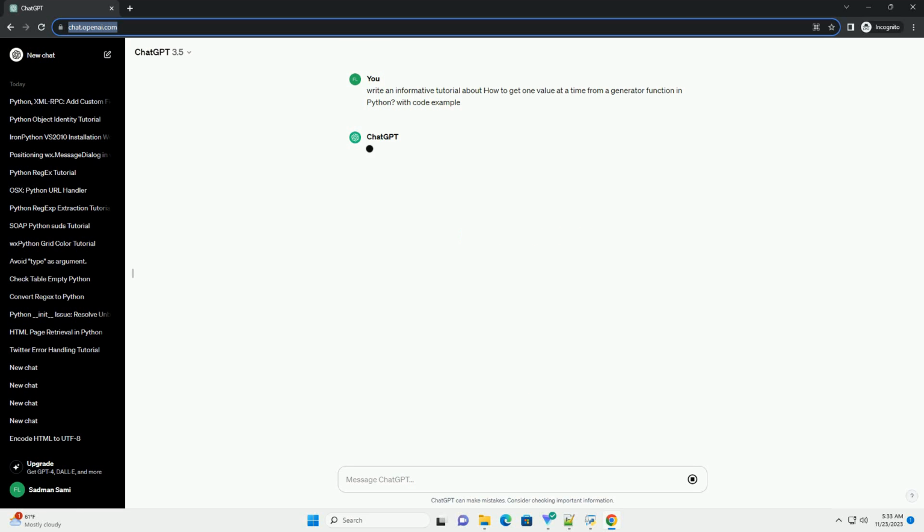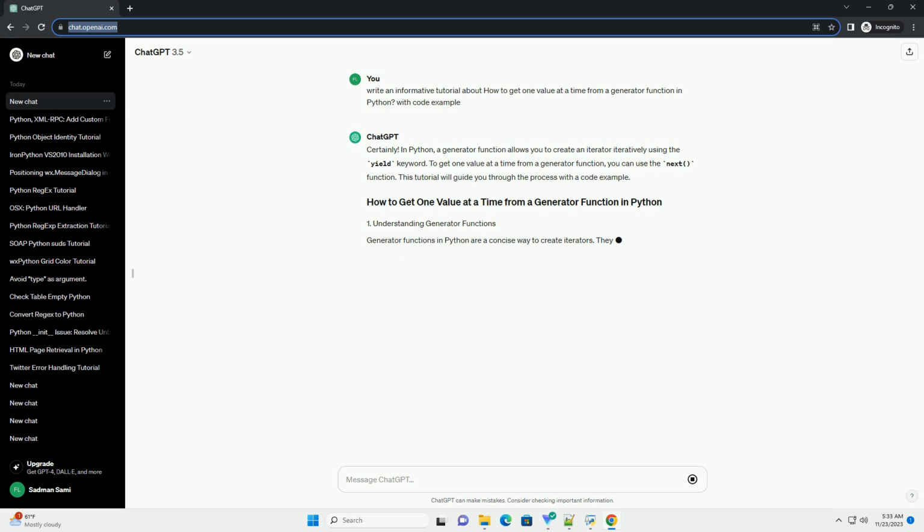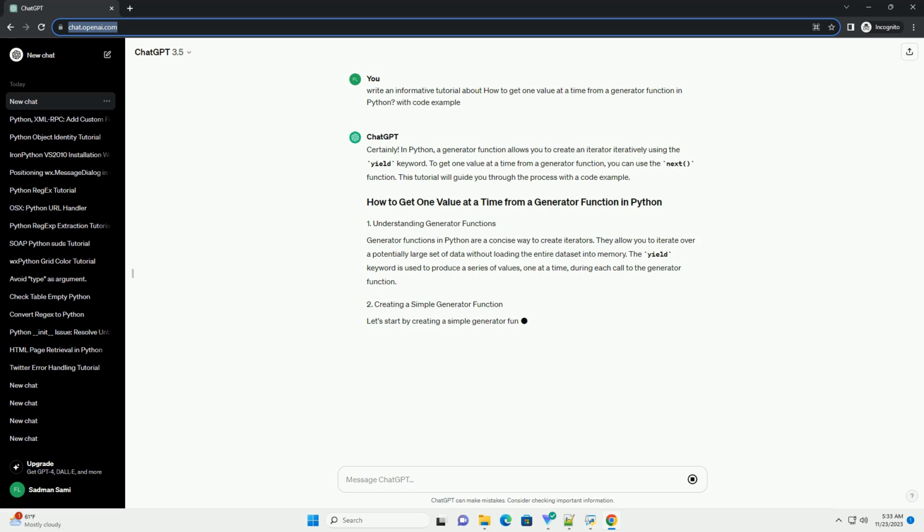Certainly. In Python, a generator function allows you to create an iterator iteratively using the yield keyword. To get one value at a time from a generator function, you can use the next function. This tutorial will guide you through the process with a code example.